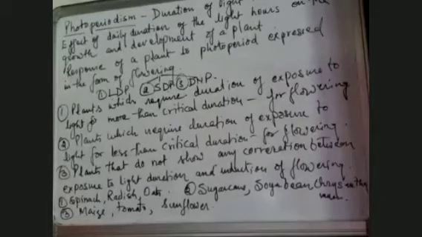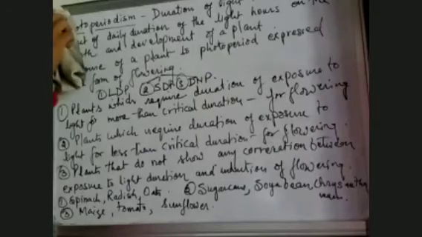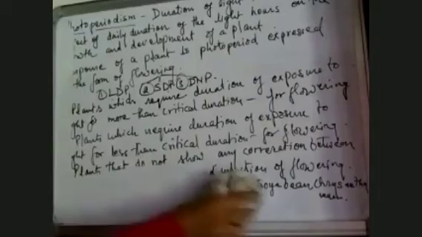We come to the last topic of the book, which is vernalization. Vernalization is also about the flowering of the plant, but this is not with regard to the duration of exposure to light, but with regard to low temperature.